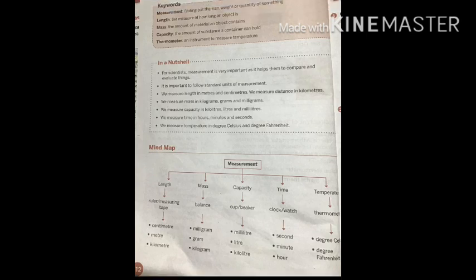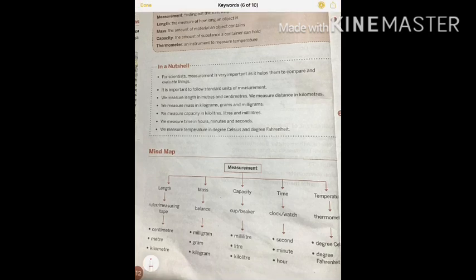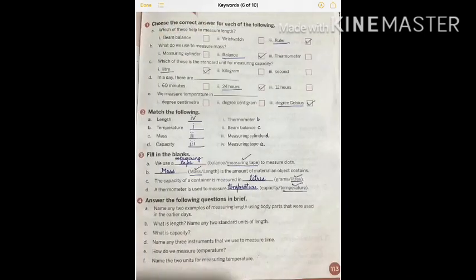Here some keywords are given, students. You can go through this in a nutshell. And also a mind map. Always in science make a mind map, in chart form, so that you remember everything. You can put up the information like this so it is easy to remember: length, mass, capacity, and time. All these are physical quantities which we measure. The instruments used and the units for these physical quantities, like length, mass, capacity, time, and temperature, are written here.